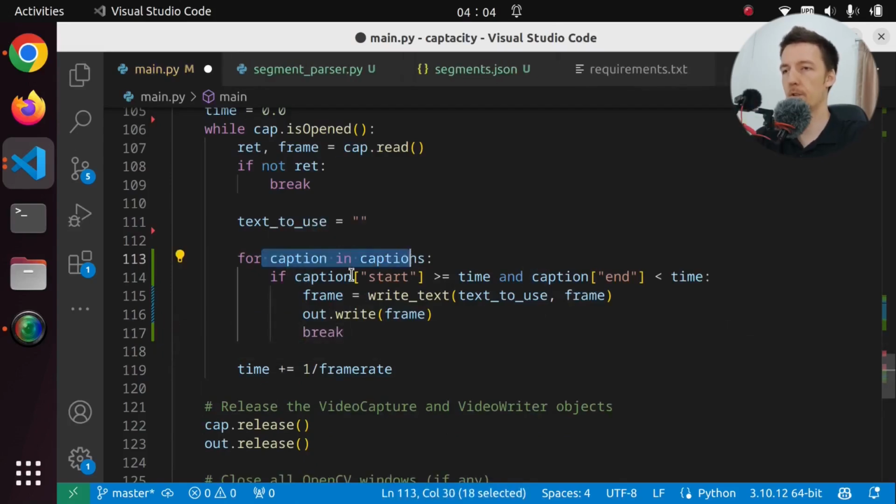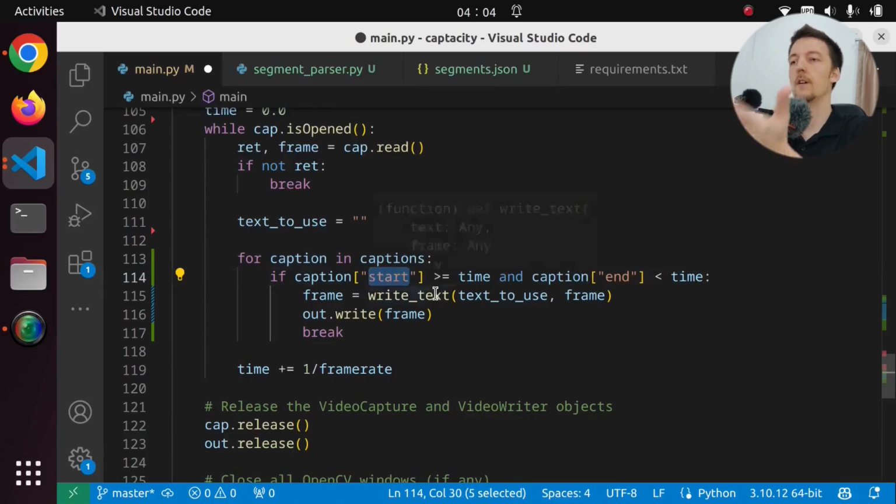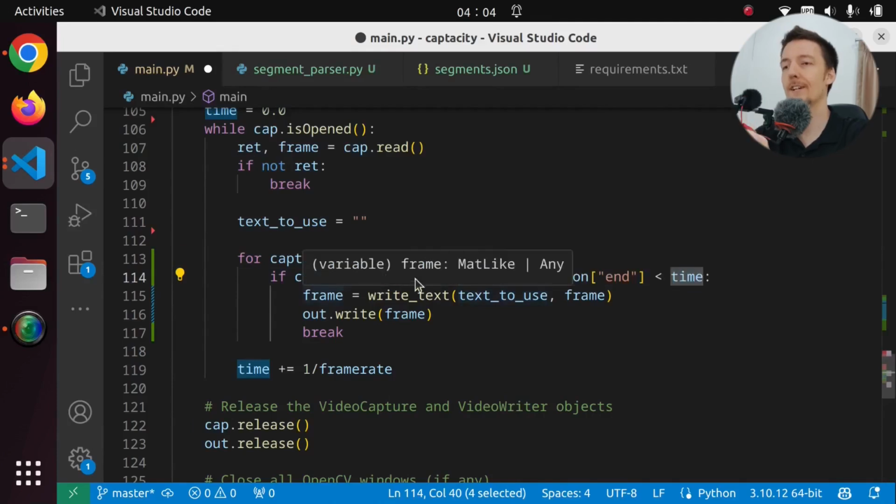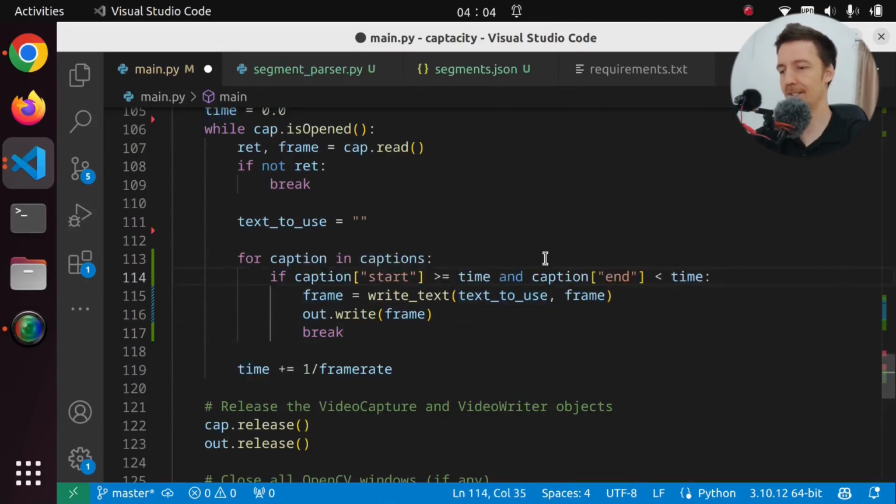So we go through all of the captions and we check if this caption starts after the current time, which doesn't make any sense. So if the current caption has started before the current time and the caption will end after the current time. Now I think one of these should be just greater than, because there will be overlap, I guess. So is that what I have to do? If the caption starts before the current time, okay, so it has started already, and it ends after the current time, then we show it.